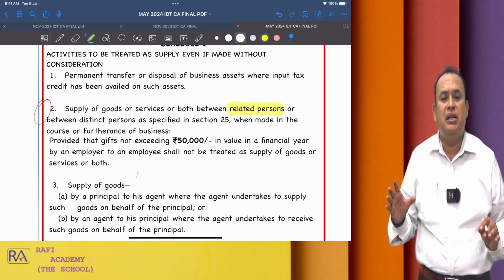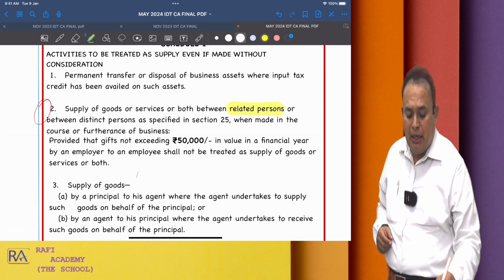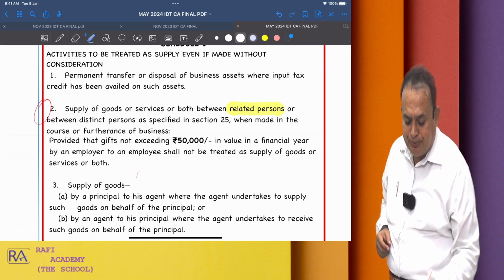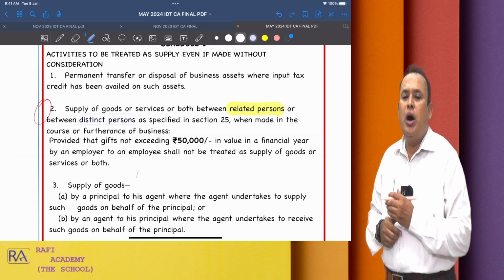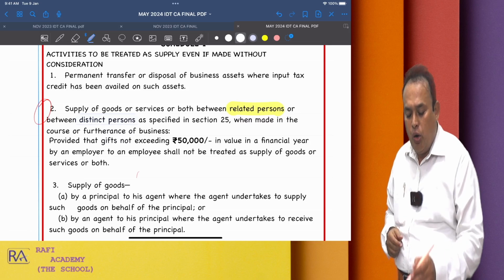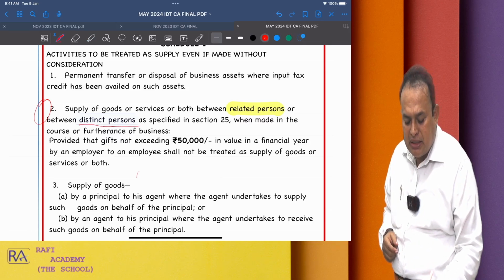Related person I referred. Now what do you mean by distinct person? Who are they? Who are called distinct persons? How to understand distinct persons? You are very much aware of that.